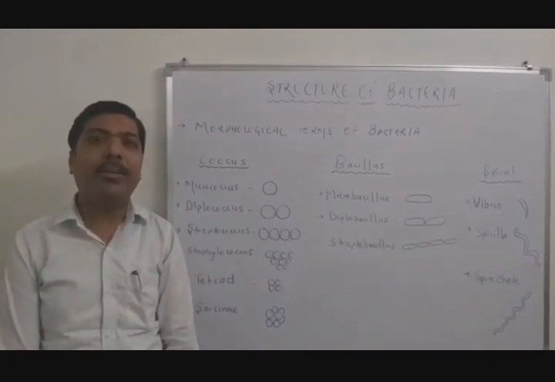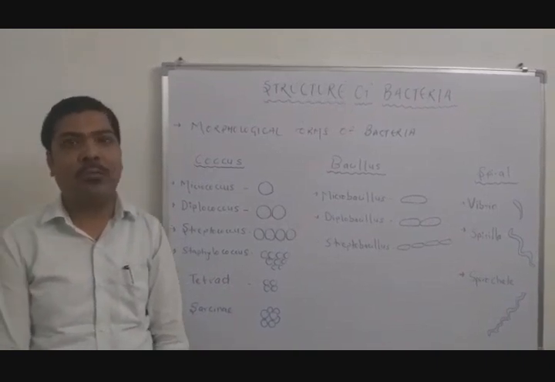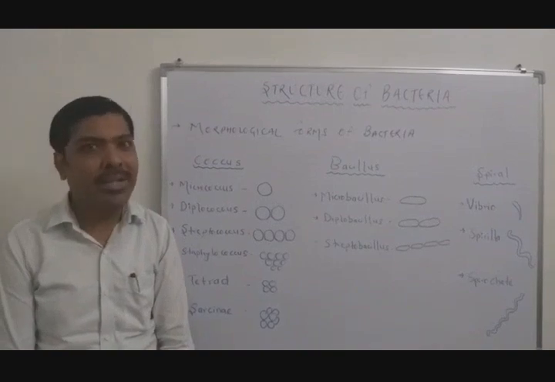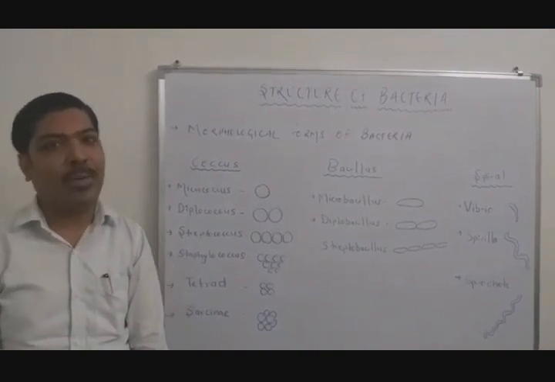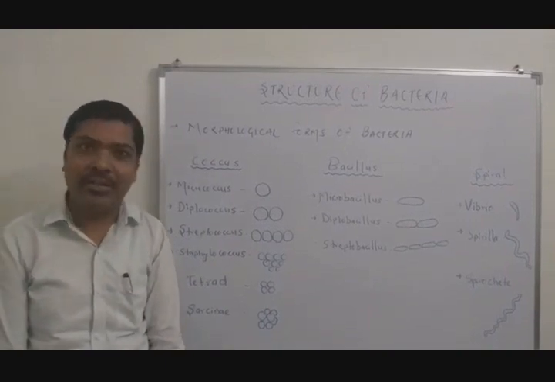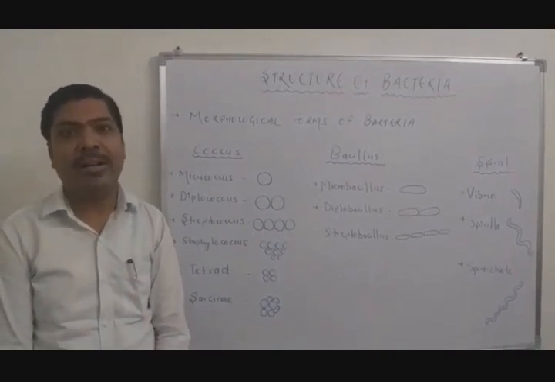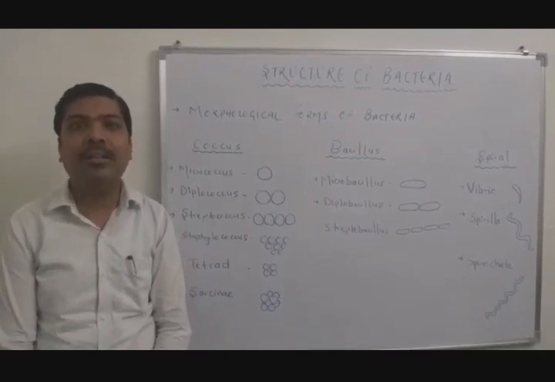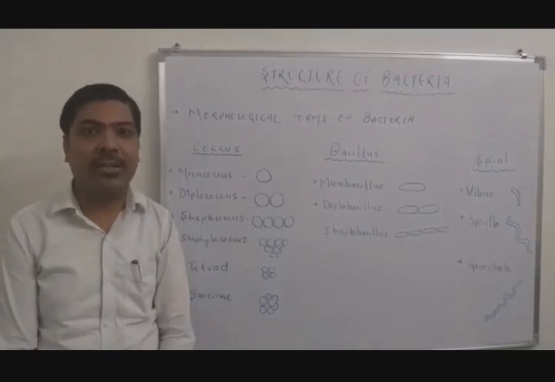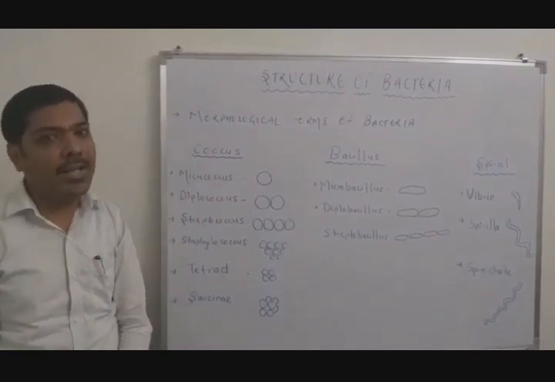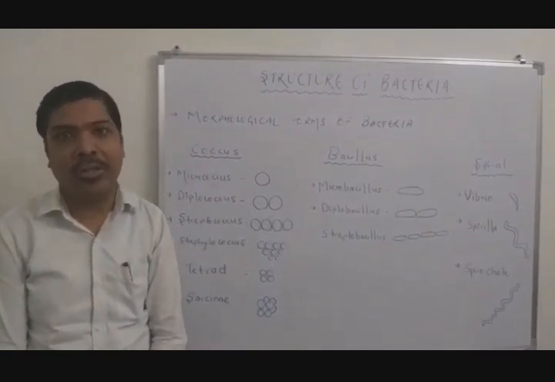Bacteria basically have three morphological forms. Number one is coccus bacteria, number two is bacillus bacteria, and number three is spiral bacteria. The coccus bacteria have a spherical shape, whereas the bacillus bacteria have a rod-shaped structure. If we talk about the spiral bacteria, these have a somewhat twisted structure. The coccus bacteria are again subdivided into various morphological forms.